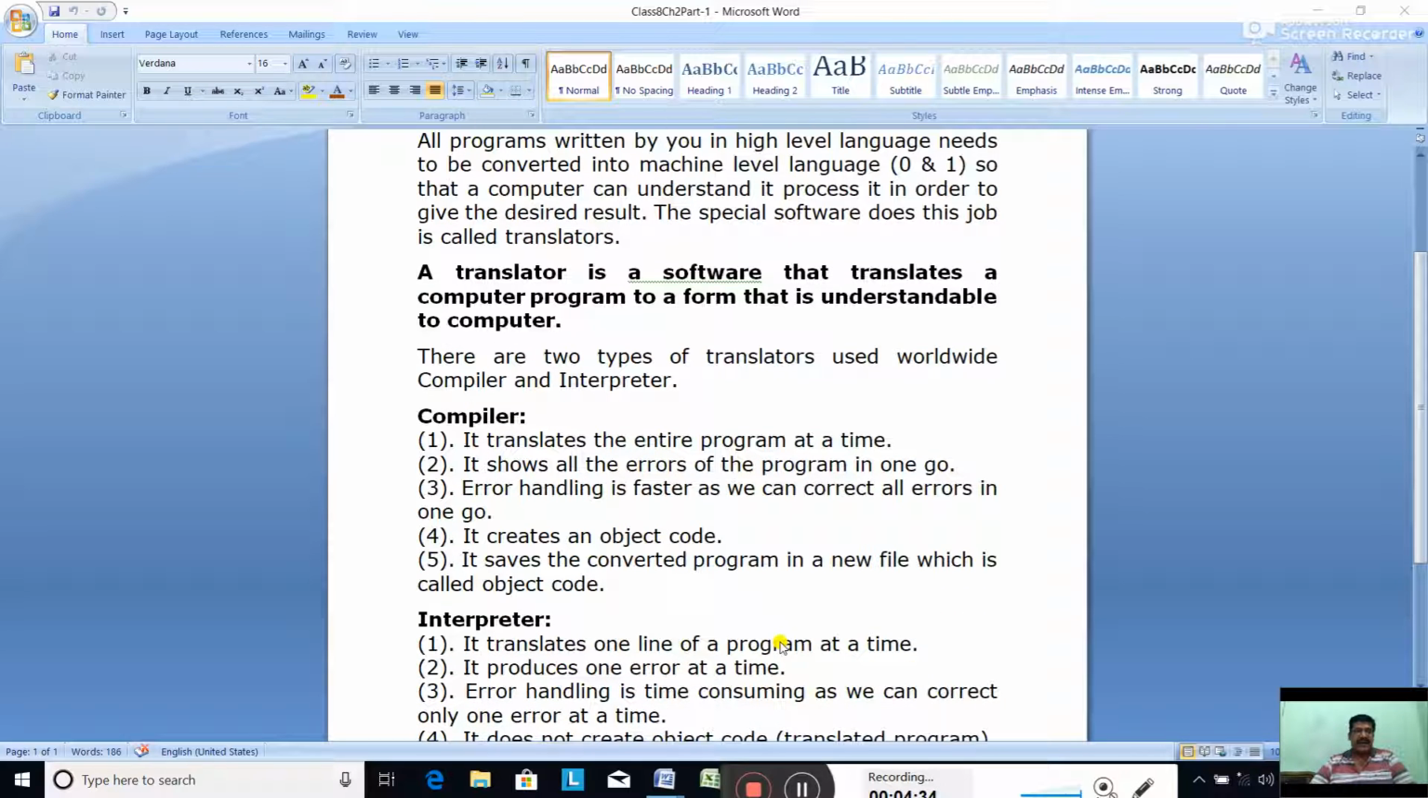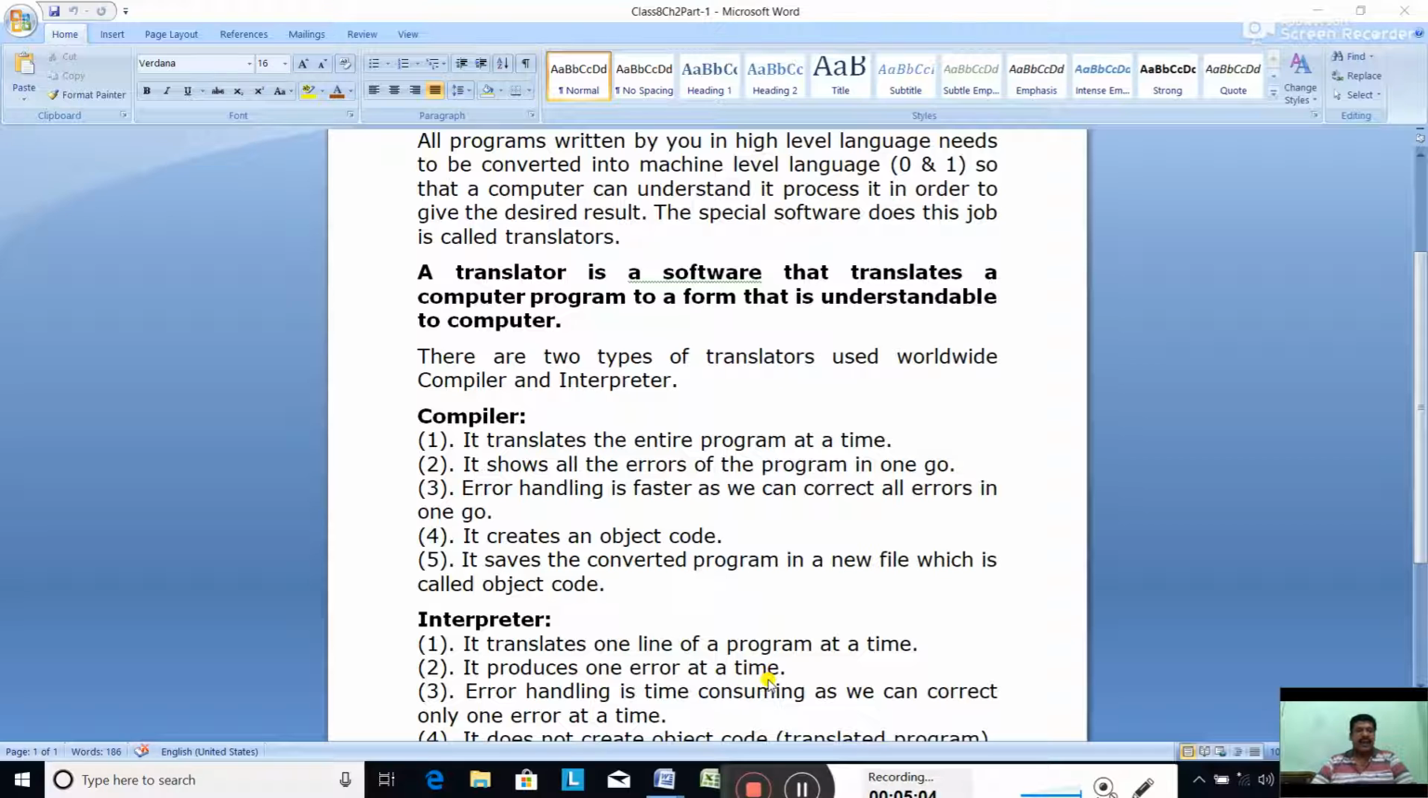Now comes the interpreter. The interpreter translates one line of a program at a time. It takes one line, one statement of a program, and if it is error free, converts it into object code. Second, it produces one error at a time, not like a compiler. In the compiler, it shows all the errors, or an error list is displayed, but this produces one error at a time.